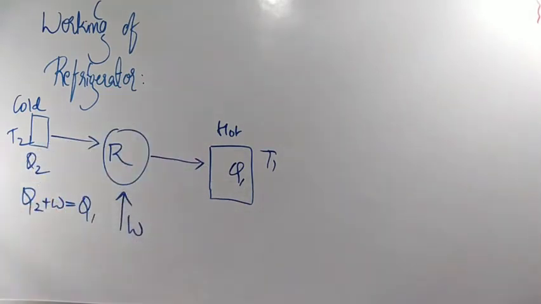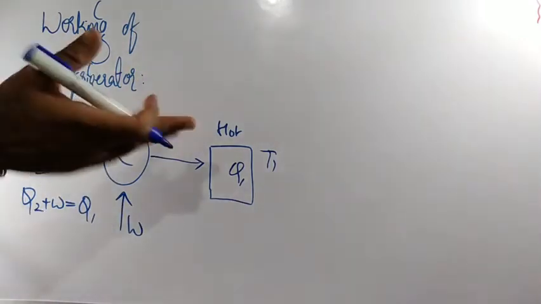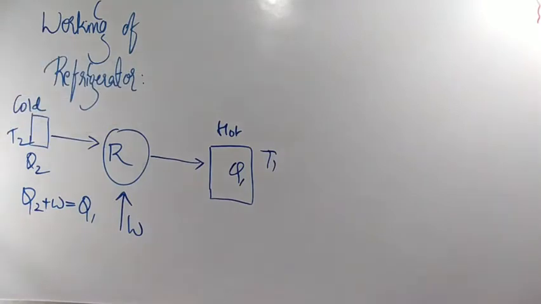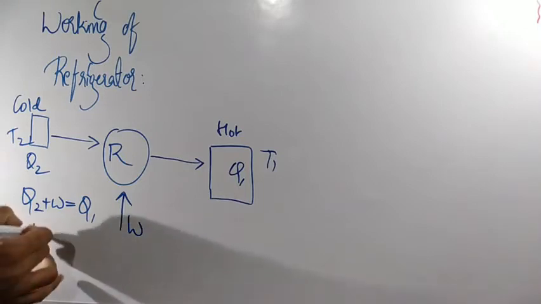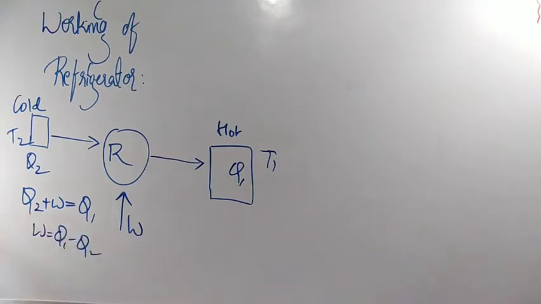Clear? That means the heat as well as the work done, which we are doing simultaneously, will be given toward that hot source. So Q2 plus W is equal to Q1. So work done will be Q1 minus Q2. Clear?